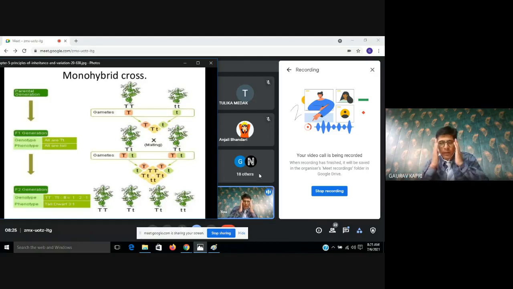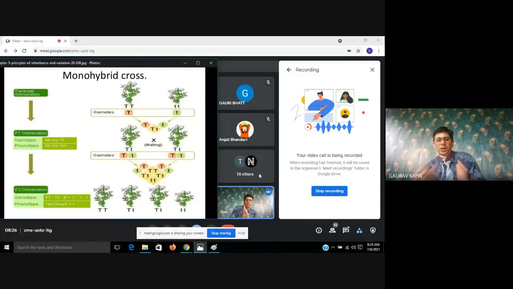While Mendel was performing his experiments, initially he focused on only one character. As we know, Mendel studied 7 different characters having 14 contrasting traits, but while he was focusing on only one character, it is referred to as monohybrid cross.